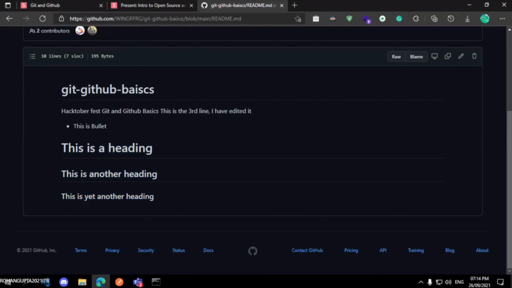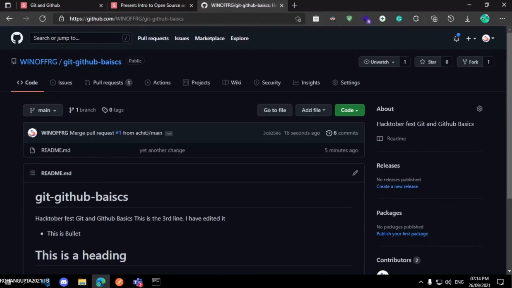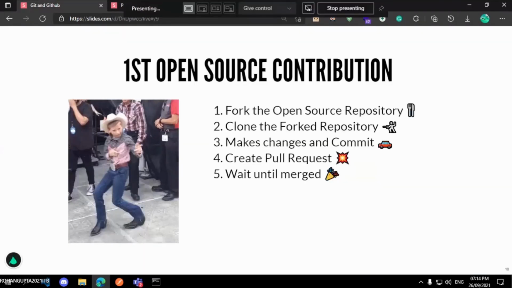Okay, this was it. These were some basic points that we covered till now, like for example how to create a repository. In Hacktoberfest we will need to create a repository of our own for other purposes. Second, and most importantly, how to create a pull request. This is the most important part that we need to do in Hacktoberfest, creating pull requests. In case you have any doubts, you can ask in our groups or servers.